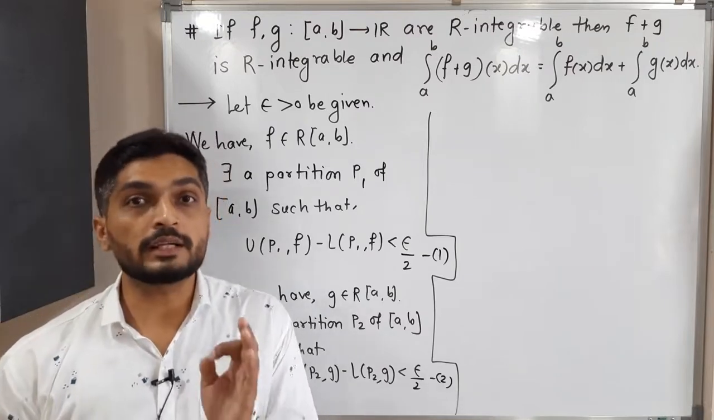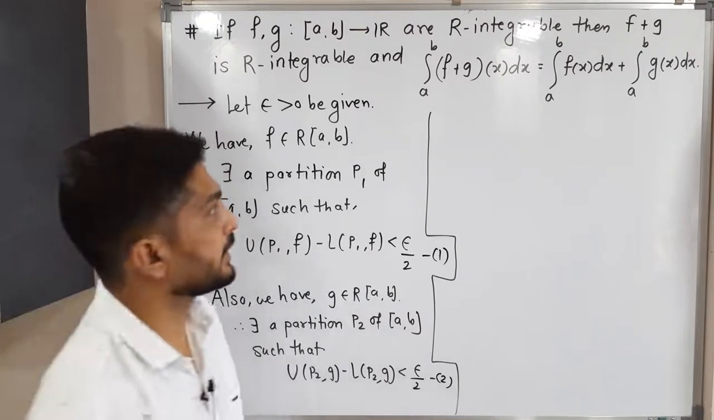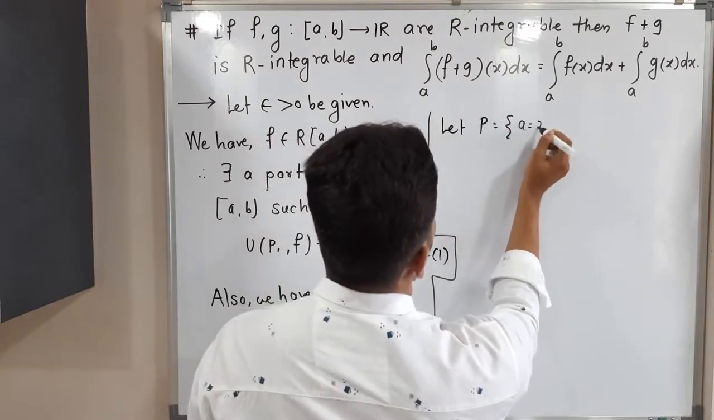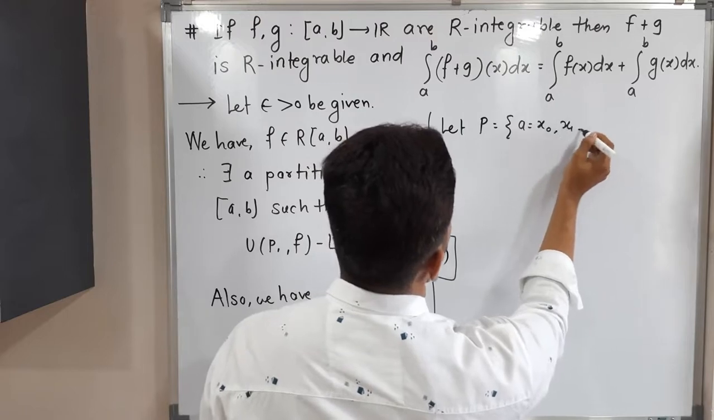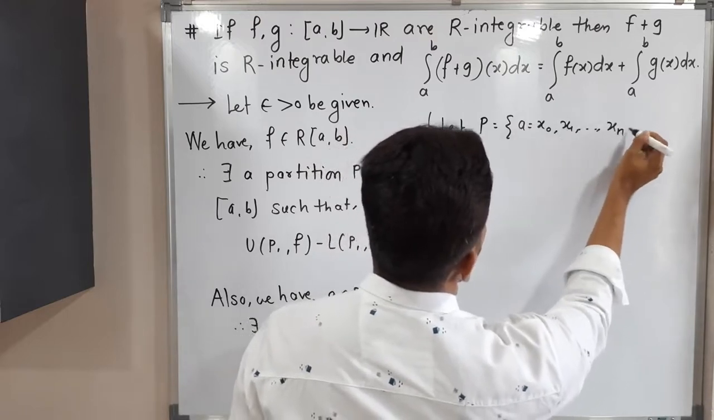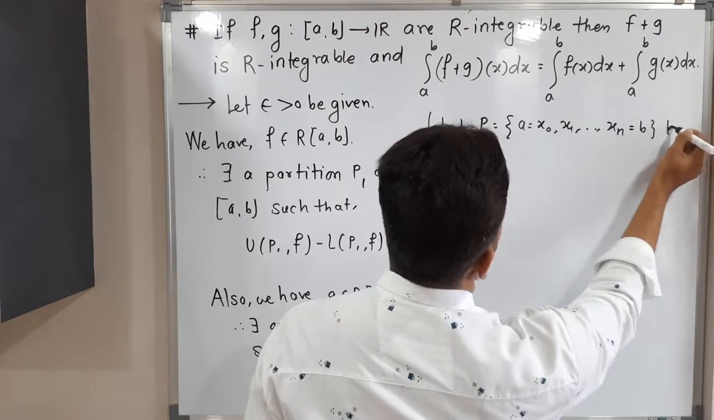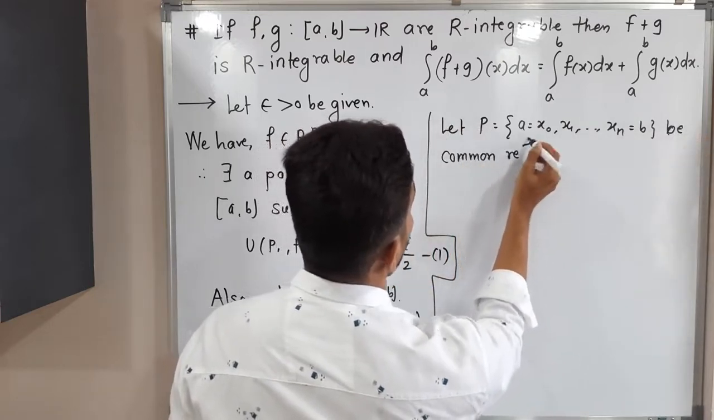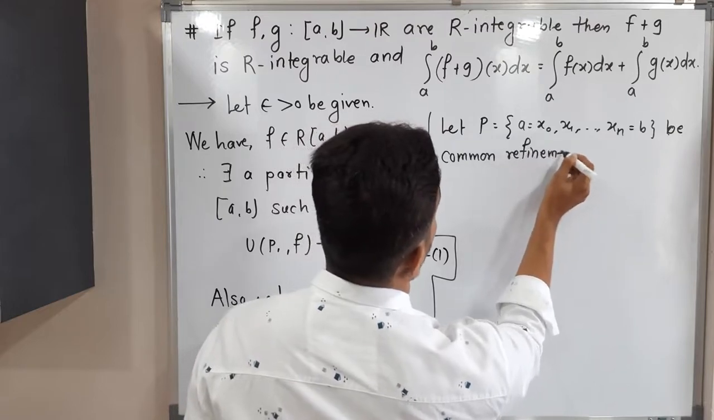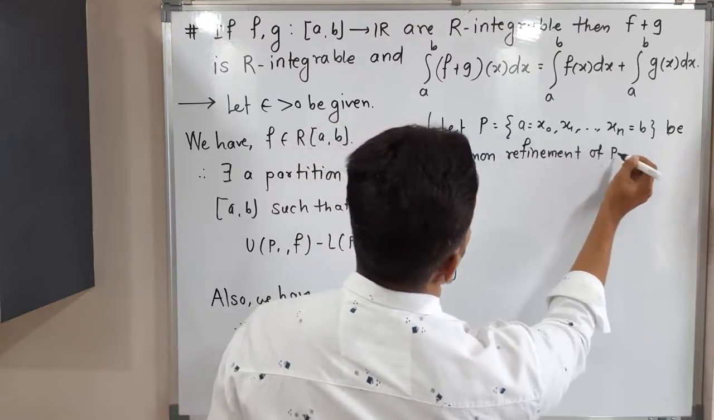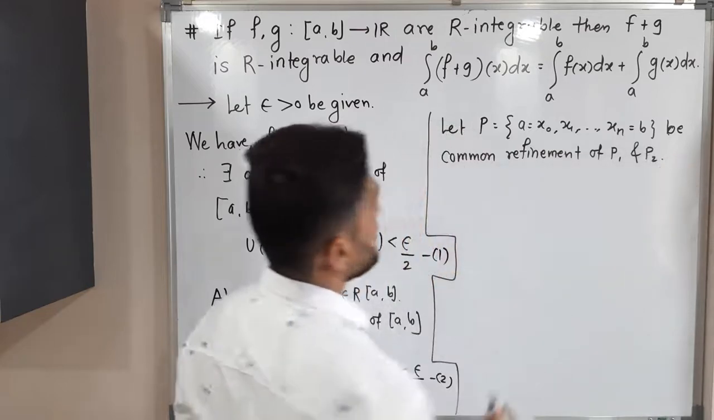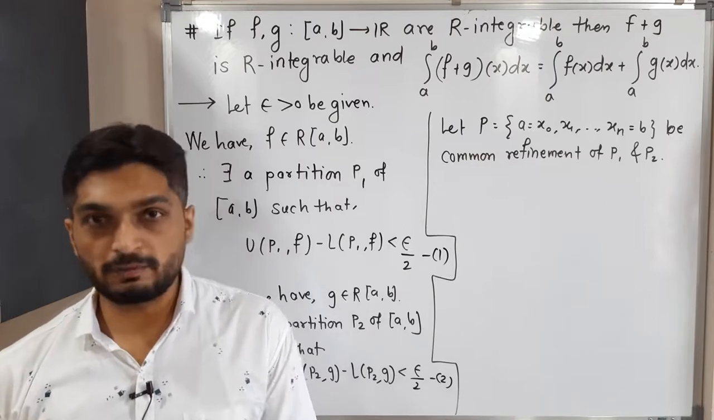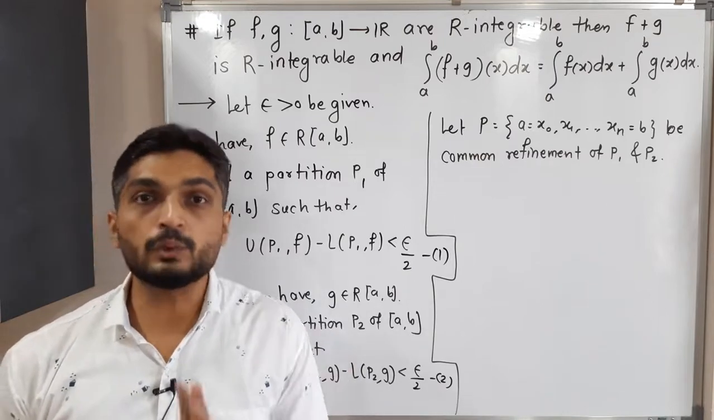So what will I do? I will take a common refinement. Let P be equal to, with a equal to x0, x1 and so on, xn equal to b, a common refinement of P1 and P2. We have already seen the meaning of common refinement. That means P is a refinement of P1 and P is a refinement of P2 also, right?